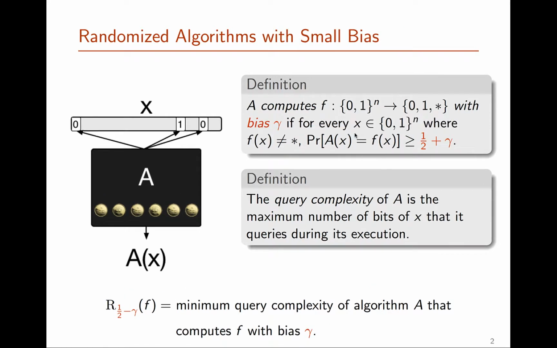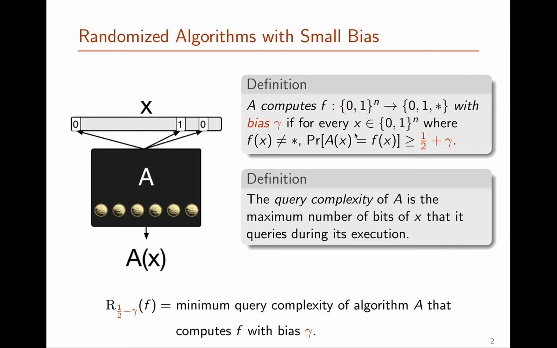There are many variants of this model. One of the variants that will show up later in this talk is the small bias randomized query complexity of functions. And here we say that A computes f with bias gamma, think of gamma as being a very small value, if for every x on which f is defined, A outputs the value f of x with probability at least 1/2 plus gamma.